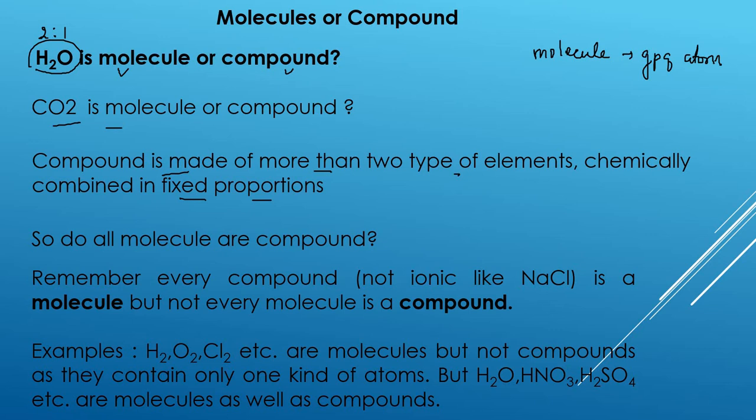Is it making sense? For example, hydrogen gas, oxygen gas, chlorine gas, these are all molecules. I cannot say these are compounds. Why? Because they are made of similar kinds of atoms. As we just talked about, a compound should be made of different types of elements. But what about H2O, water? It can be a molecule. You can say molecule, you can also say compound.